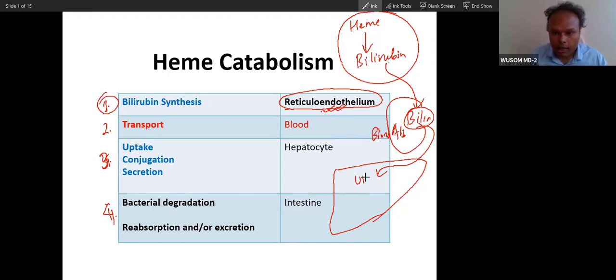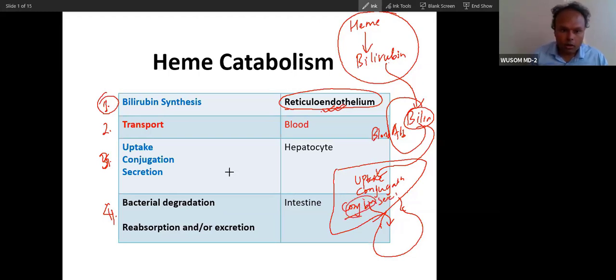First uptake, then conjugation, and then secretion. Unconjugated bilirubin is taken up by the liver, then it is conjugated, and the conjugated bilirubin is secreted into the gallbladder as bile. After secretion, the bile will be secreted into the intestine, in the duodenum.